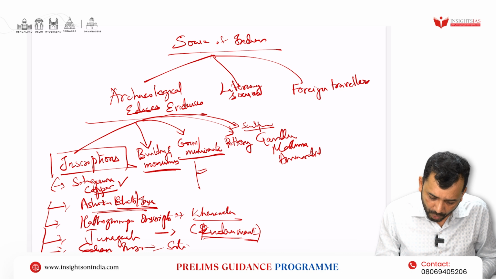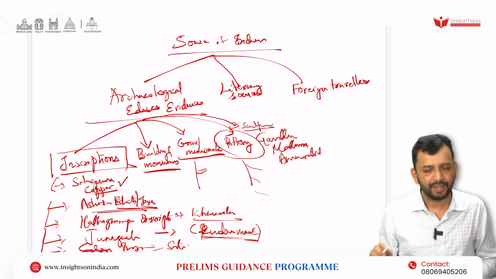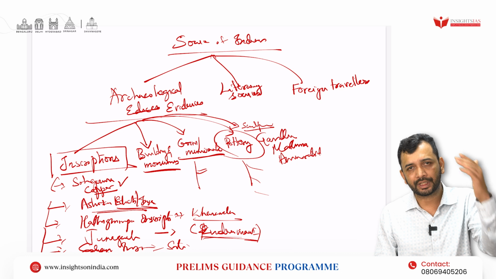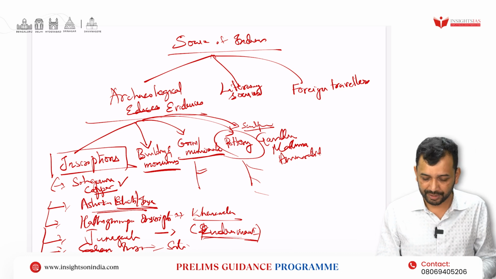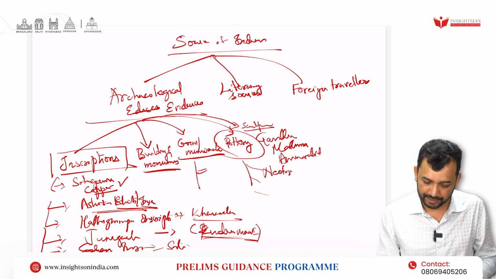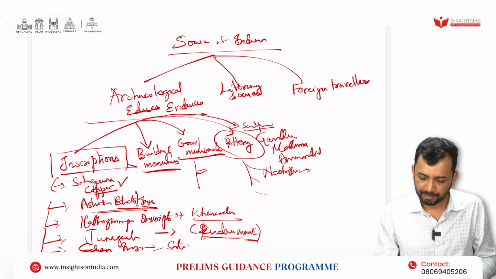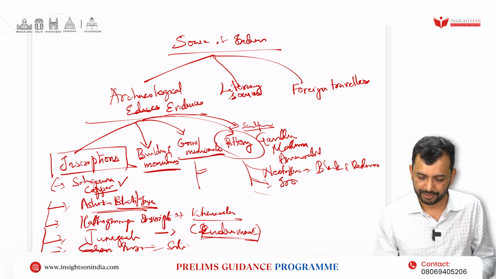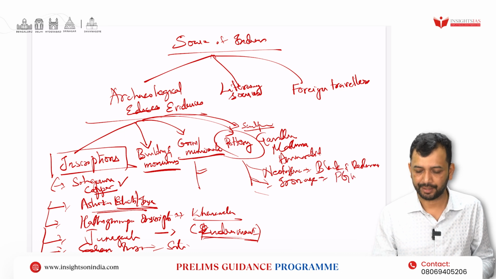Then similarly, pottery also indicates the technology at that point of time. Now this also you try to study chronologically in history, right? For example, in the Neolithic, you have black and red ware. In the Iron Age, you have painted grey ware.